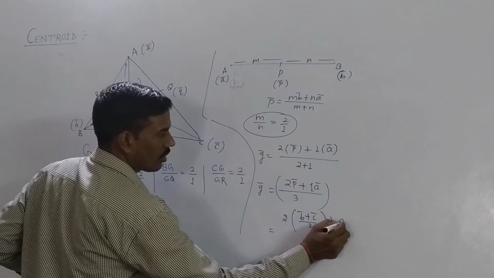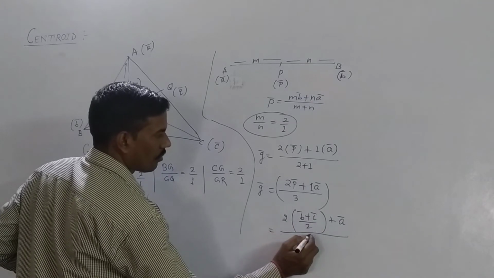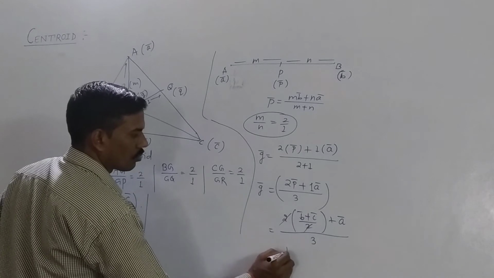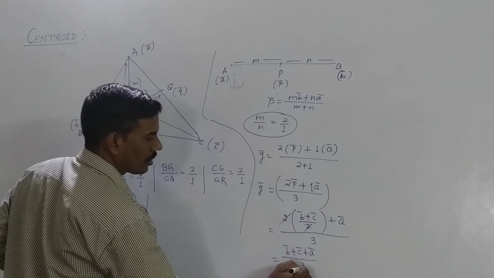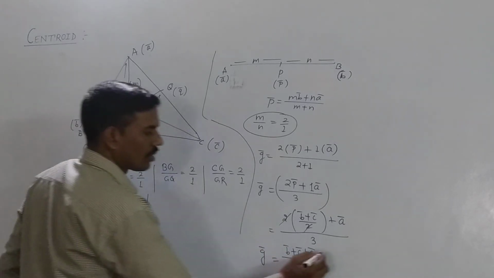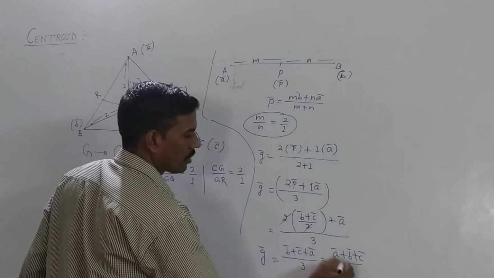So 2 times that, plus 1 into vector A, upon 3. The 2 and 2 get cancelled. This is equal to vector B plus vector C plus vector A upon 3, and writing in order, that is vector A plus vector B plus vector C by 3.